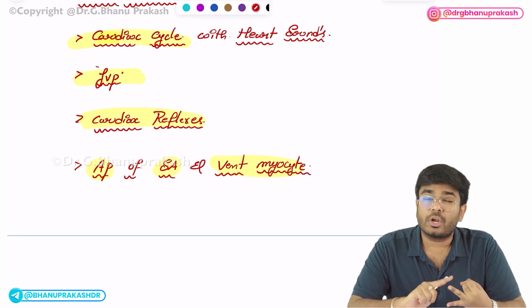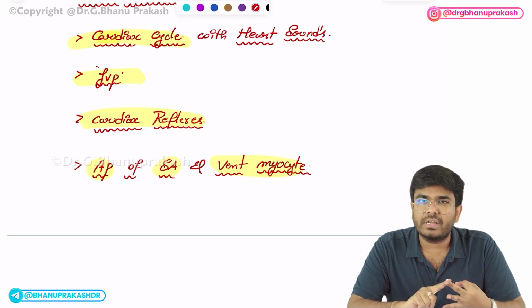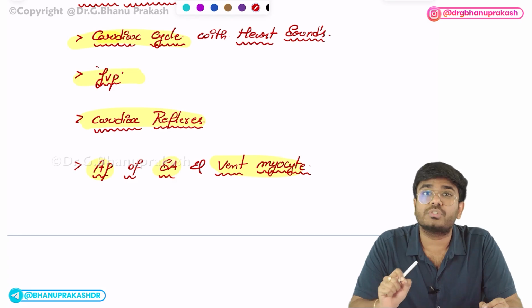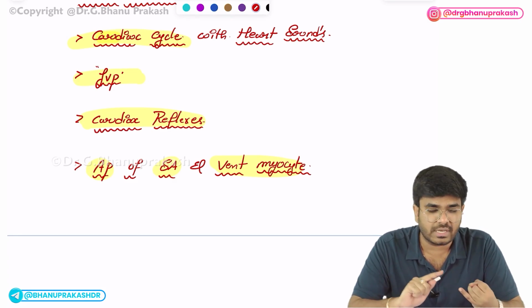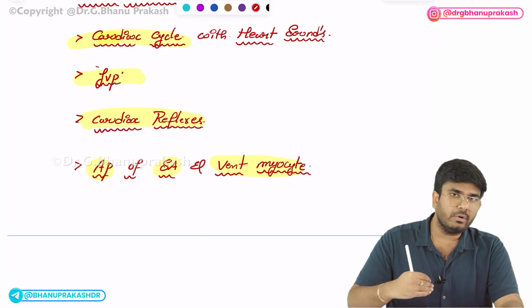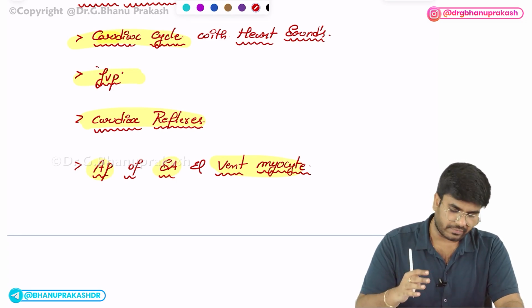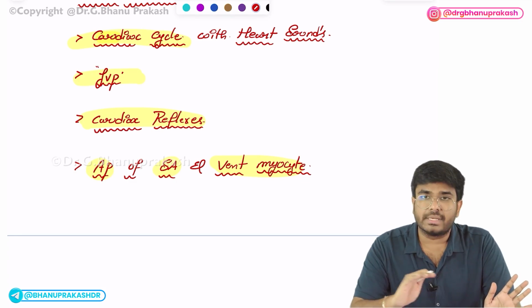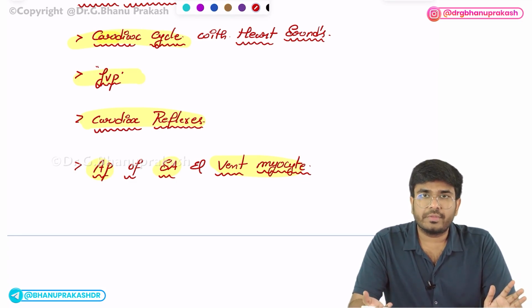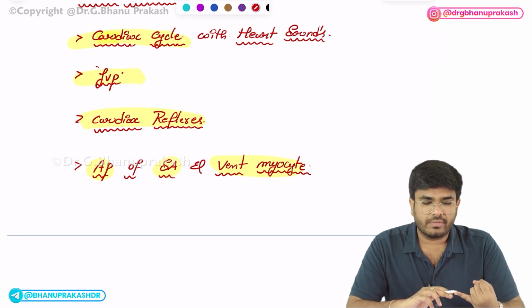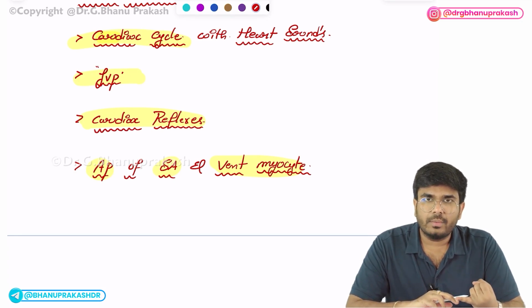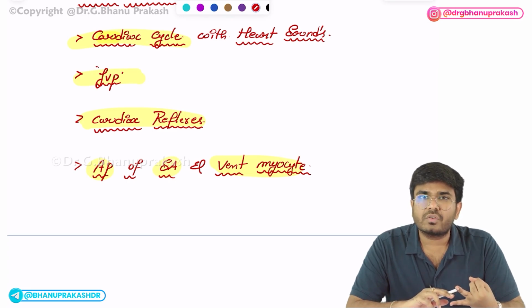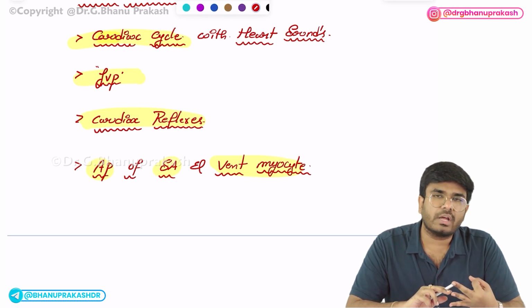After that, cross check whether you are good at left ventricular pressure volume loops or not. Left ventricular pressure and volume changes. There is a topic called left ventricular pressure volume loop. First, be good with cardiac cycle, JVPs, cardiac reflexes, action potentials of SA node, AV node. Most probably you will be getting questions from this area. And before going to the exam, just cross check whether you are good in blood pressure and baroreceptor reflex. Are you good in left ventricular pressure volume loop, concepts of preload and afterload?